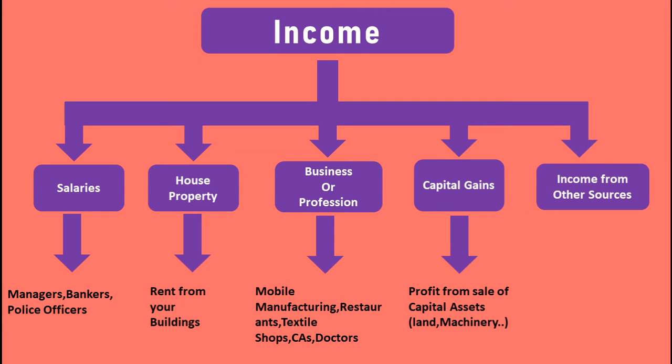The fifth one is income from other sources, which means the income which does not fall under the first 4 categories will come under income from other sources. For example, interest from fixed deposits in banks, dividends from shares, all these come under income from other sources. So these are the 5 ways to earn income. If a person earns income through one or all of these sources, he should pay the income tax to the government. Here there is no rule that you should earn income from only one source. You can earn income from one or all of these ways.